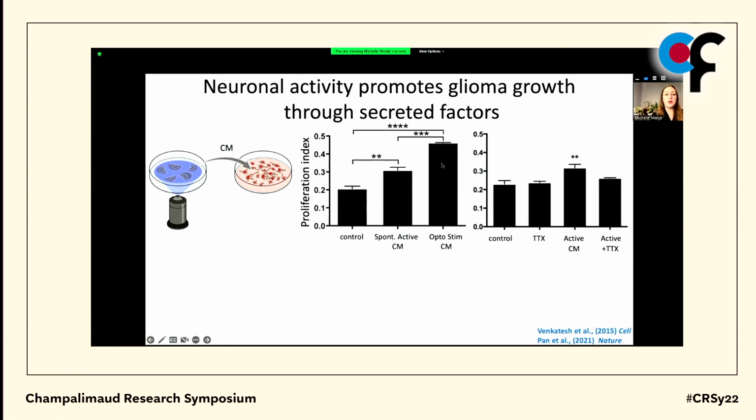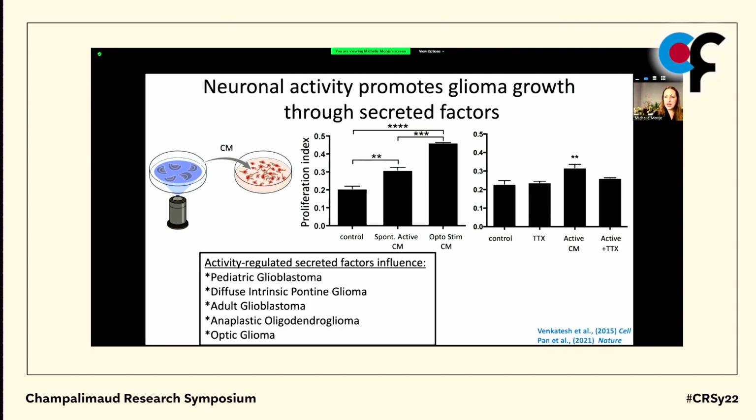And what we found was that when we placed that conditioned medium containing secreted factors on cultures of glioma cells, there was an activity dose-dependent increase in glioma proliferation, abrogated when neuronal activity was silenced with tetrodotoxin. And this effect of neuronal activity-regulated secreted factors was conserved across multiple different forms of high and low-grade glioma. Summarizing a couple of years of work to identify what it was in that conditioned medium that was mediating this proliferative effect, we found that there were two main factors.